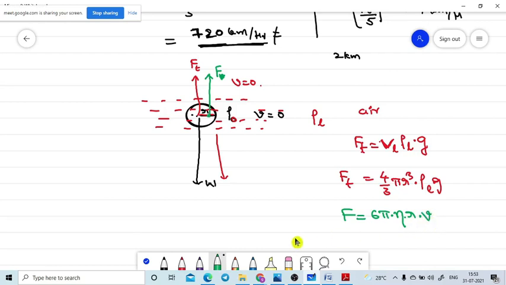Velocity of the body. Now tell me, at the starting stage, in case 1 that I am taking, the velocity of the body is 0. That implies there is no viscous force. Viscous force is 0. There is no viscous force on the body. Is it correct? Are you getting what I am teaching?